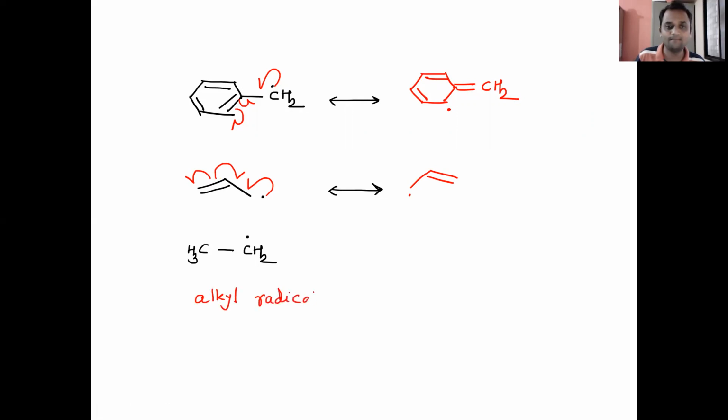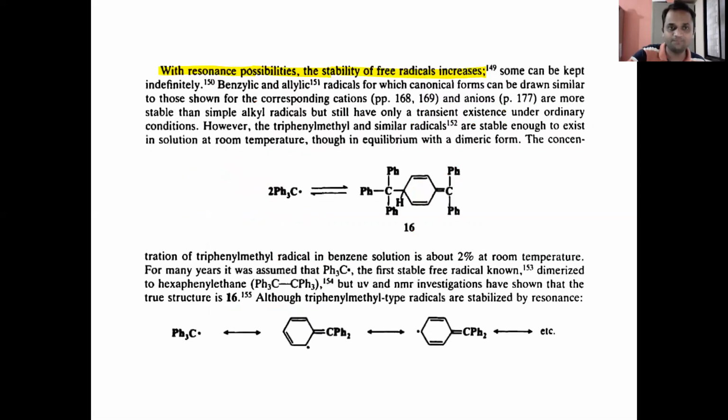Okay, this is the allylic radical and this is the benzyl radical. So the benzyl radical and the allylic radicals are more stable than the alkyl radicals.